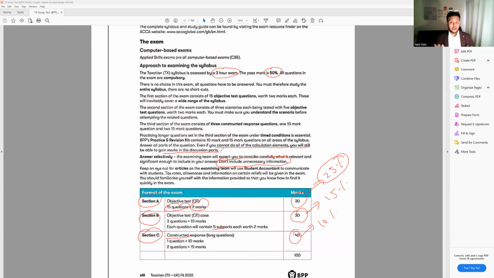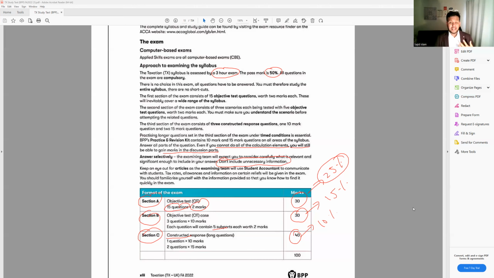You'll feel more confident as an accountant. You will be able to advise your friends and family, and in the future, if you choose advanced taxation, that will give you more detail about the implication and the application of the taxation system. Now, of course, this is one of the compulsory papers, you don't have any choice. You have to attempt this paper anyway. But as I said to you, this paper will be very interesting.